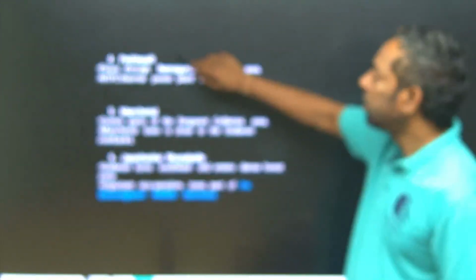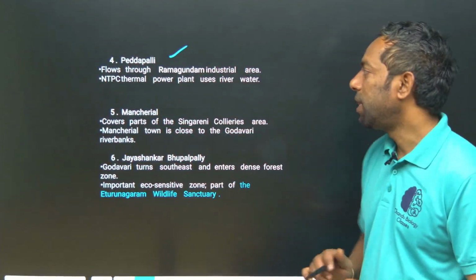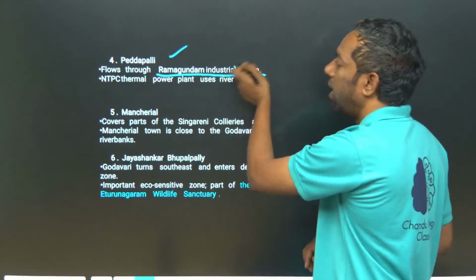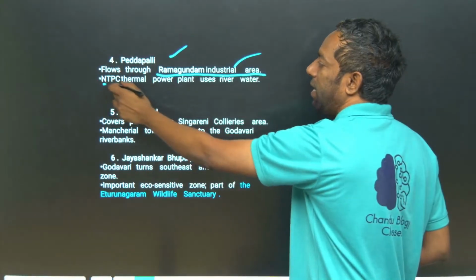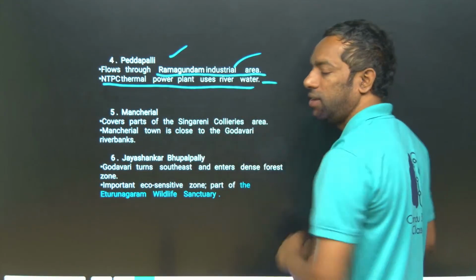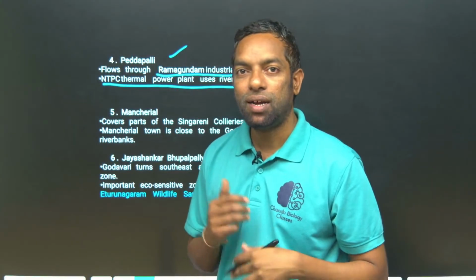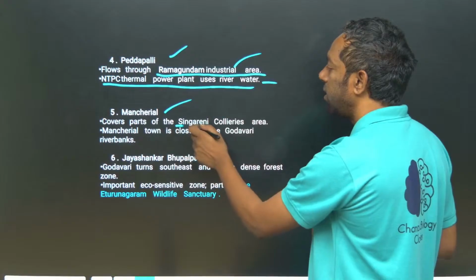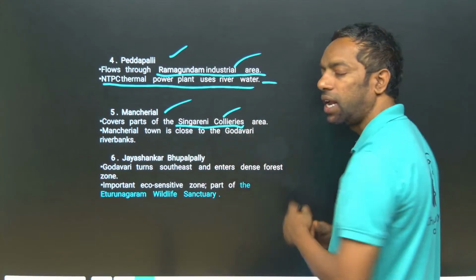And if we come to Peddapalli, there is the Ramagundam industrial area, that is the NTPC power plant. This is also important. The NTPC power plant uses Godavari river water. And Manchiryal is the place of Singareni Collieries.